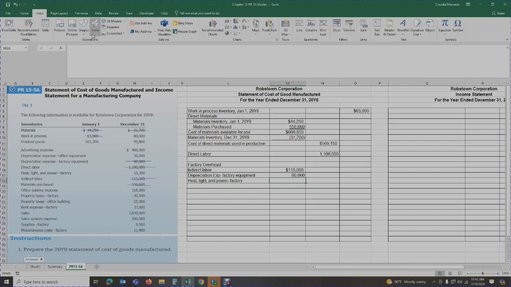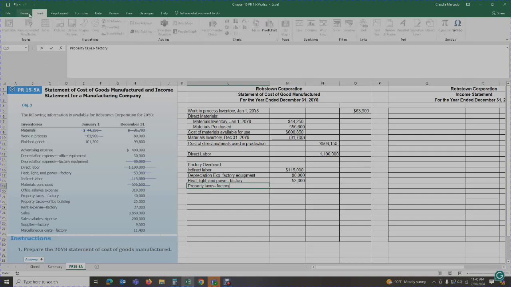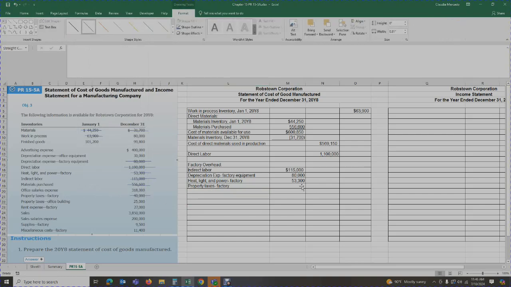And there we spend $53,300. Okay. Next, let's see what else we have that is related to the factory. So we're focusing on the factory. We have the property taxes on the factory, so we need to pay property taxes on the factory. Property taxes on the factory, $40,000. Okay, so I've used that up.